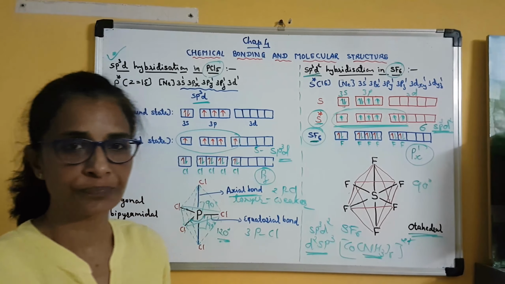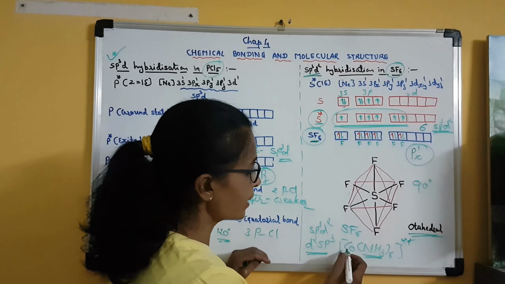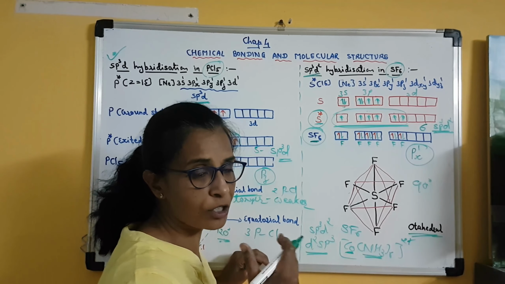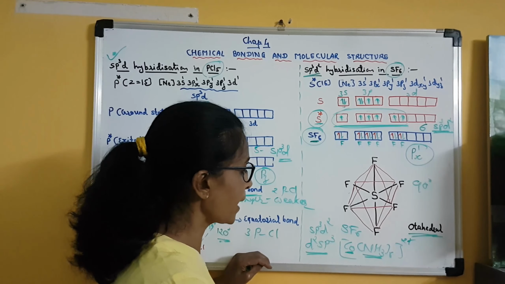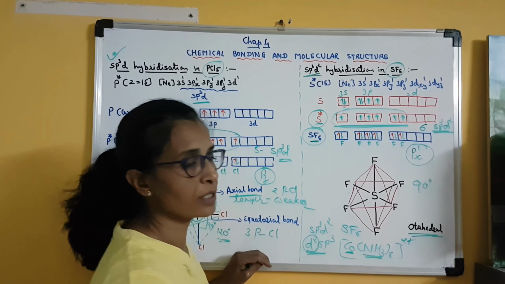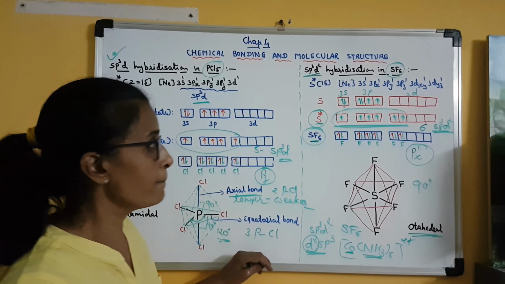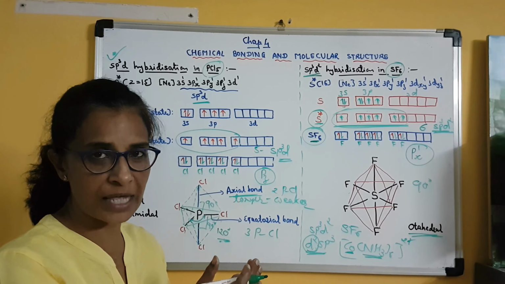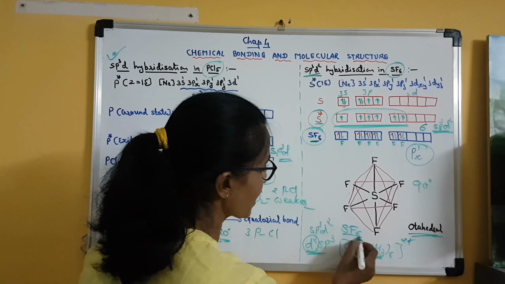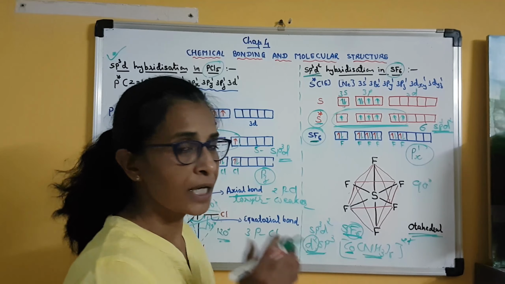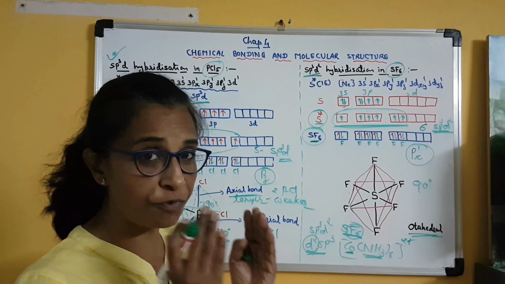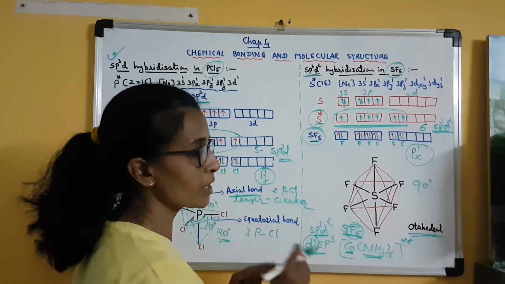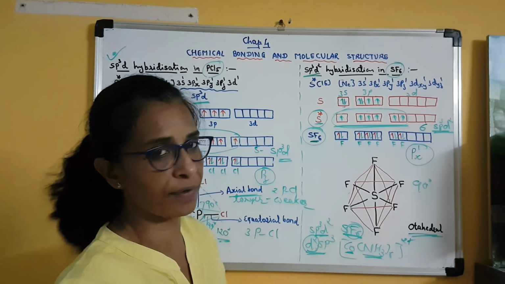compared to fluorine. Clear? And that is why whenever the central atom is bonded to a stronger molecule or stronger negative ion, it will always have d2sp3 hybridization, meaning the inner d orbital will be involved in hybridization. Clear? In the case of SF6, fluorine is a weak molecule, or rather a weak ion. F minus is a weak ion, and that is why it will utilize the outer d orbital which is available.